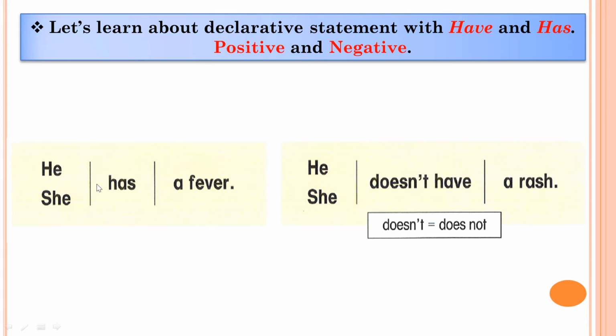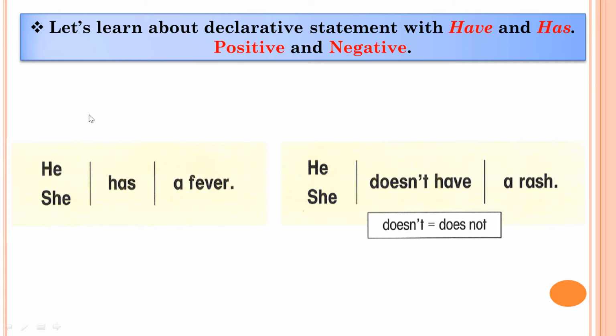As you remember, we use has with the subject pronouns he or she, and we use have with I, we, you, they. But we use doesn't with the negative form of the statement, and we use have, not has. He has a fever. He doesn't have a rash. You do not say he doesn't has a rash. It is wrong.